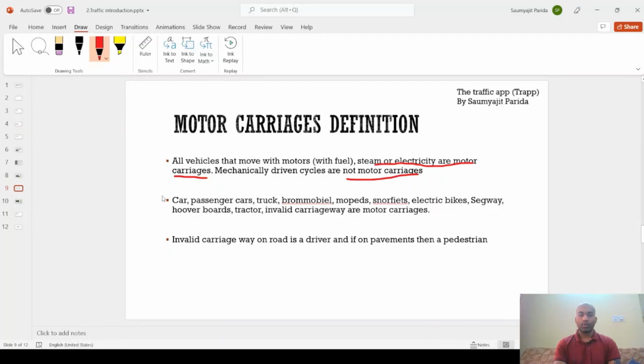Okay, this point we discussed. Then invalid carriage on road is a driver and on pavement is a pedestrian. This one I already discussed earlier. Very important to understand that invalid carriage on the pavement is a pedestrian and invalid carriage on the road is a driver.